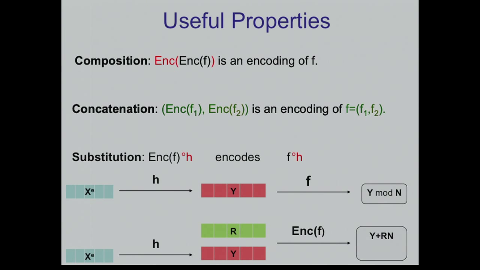Okay? So this is a substitution property, and all these properties have two-line proofs, right? Especially in the information theoretic setting, but also in the computational setting. Nothing is going on here. These are very simple properties, but we are going to use them again and again, and they will allow us to push basic encodings to more complicated ones, to manipulate encodings. Please feel free to ask questions.